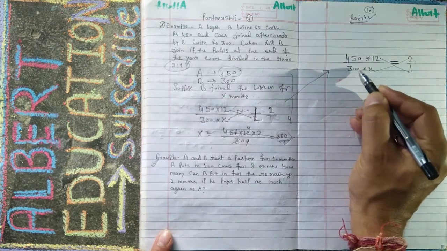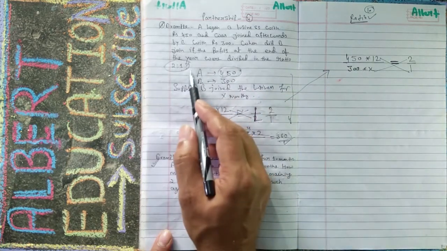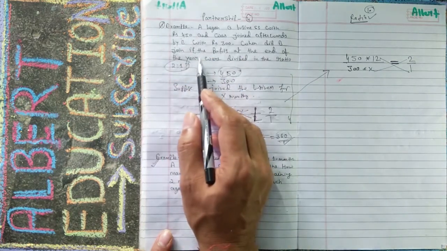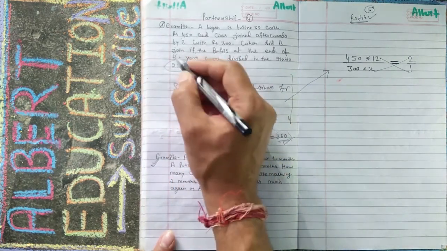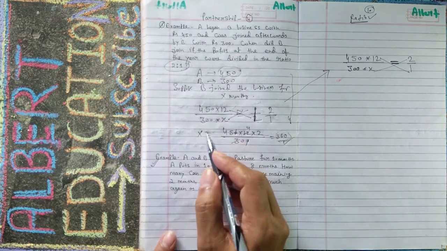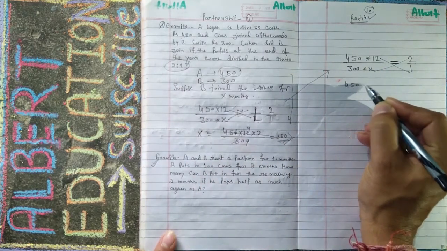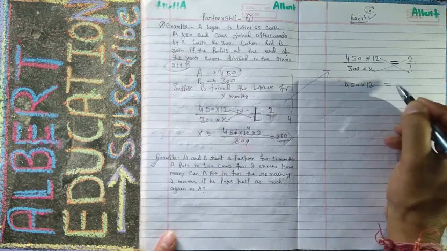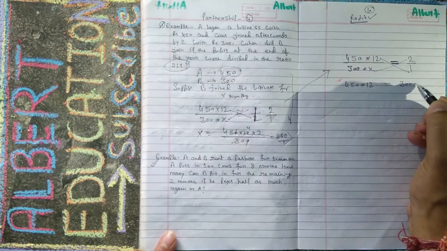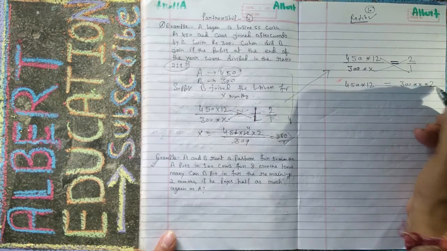You have to remember, this is very important: whenever you are reading, you must read everything clearly. So now if you multiply, 450 into 12 equals 300 into X into 2.